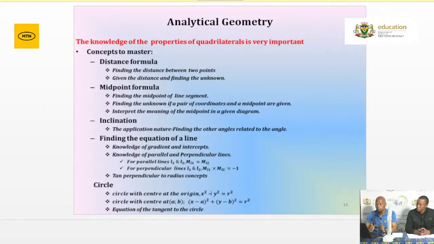Please make sure that you study those ones. The opposite sides of parallelograms are equal and parallel. Go and study those ones. They are very important. Right now, the distance formula, remember we spoke about the formula sheet.